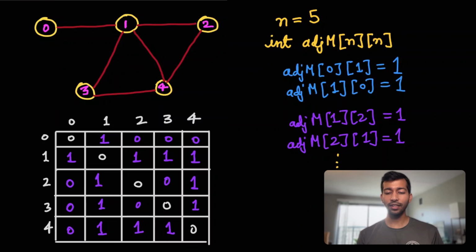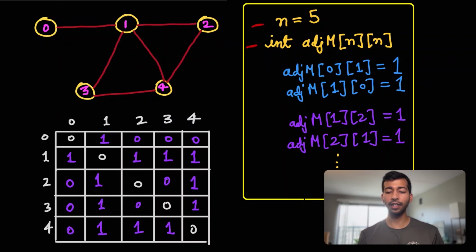So now we know how it is represented in a matrix format. Now let's look at the code part. In here, you can see that we have initialized n equals 5. Then we have a matrix. And for each of the matrix entries, for example adjacency matrix 0, 1, we set that value to 1. We set that value to 1 for 1, 0. Similarly for all of the others.